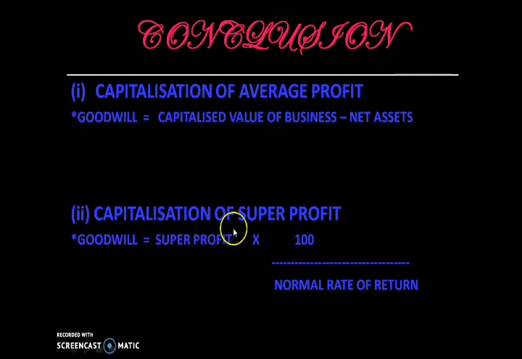Same is the case with capitalization of super profit. Goodwill is equal to super profit into 100 divided by normal rate of return. So following those steps, it is easy for you to get the answer. So practice the problem and understand the way to solve the problem.